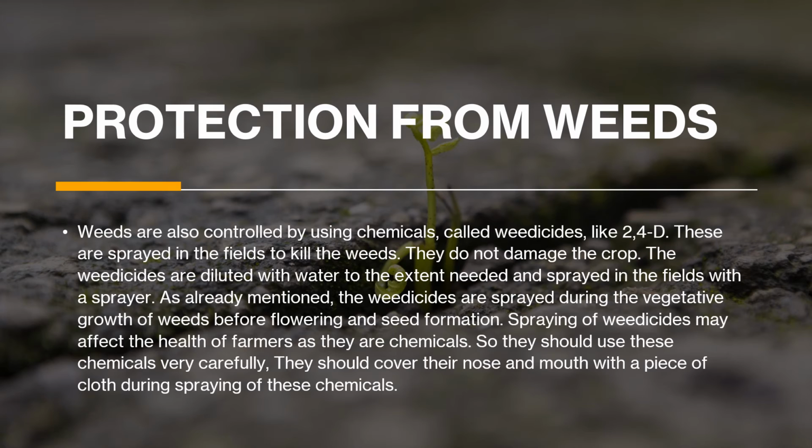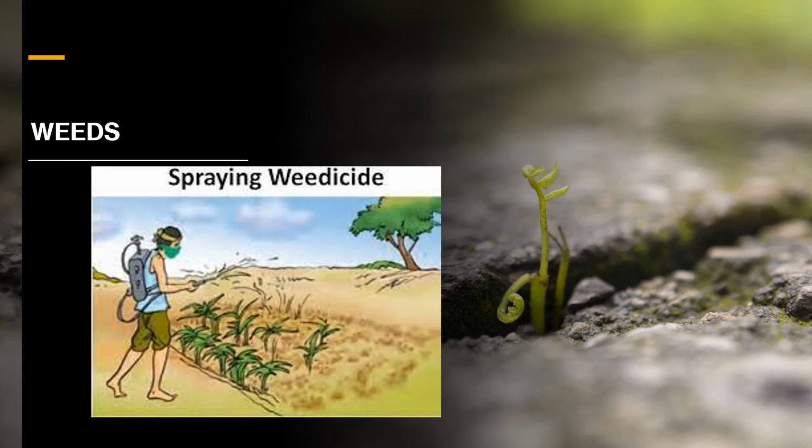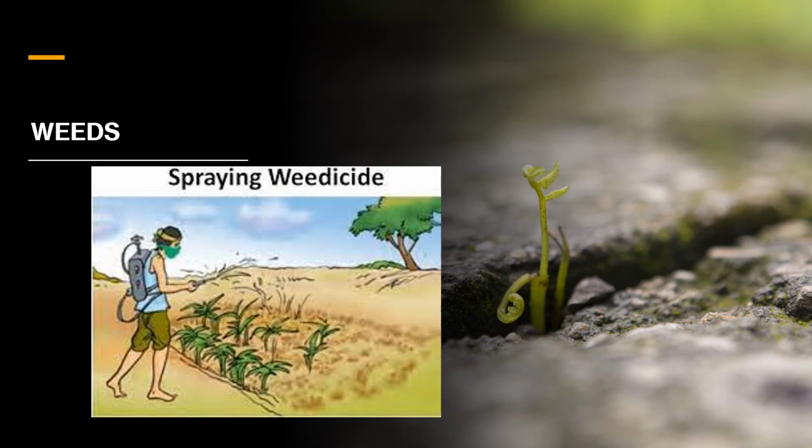Spraying of weedicides may affect the health of farmers as they're chemicals, so they should use these chemicals very carefully, and they should always cover their nose and mouth with a piece of cloth or any type of mask during spraying of these chemicals. And you can see here that they are spraying. This picture is also in the textbook. You can see that they are wearing a mask, which is very essential.